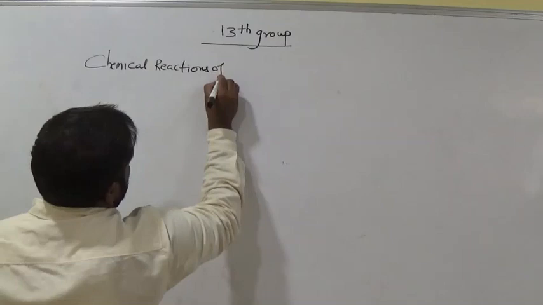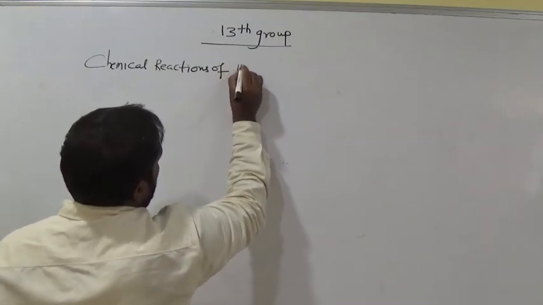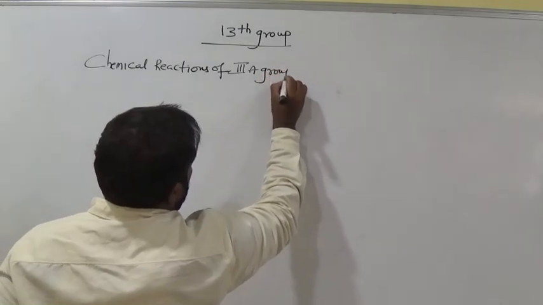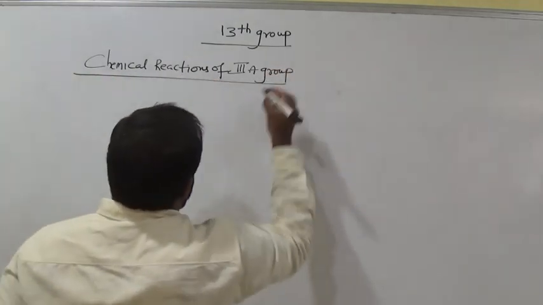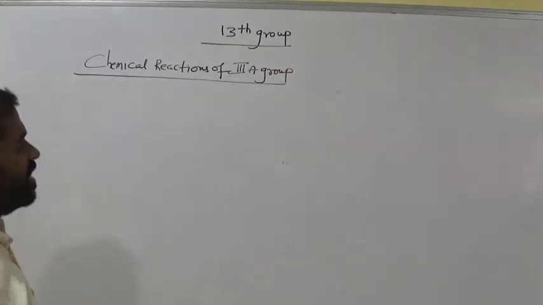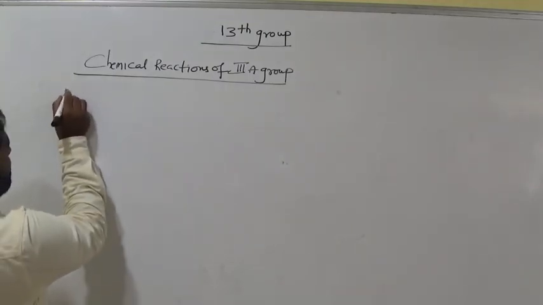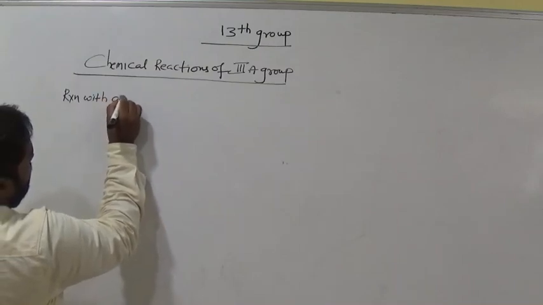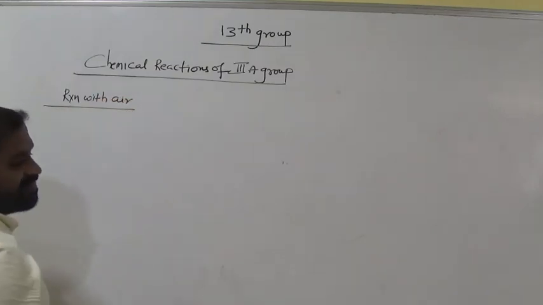Chemical reactions of third A group elements. In that, first, reaction with air.